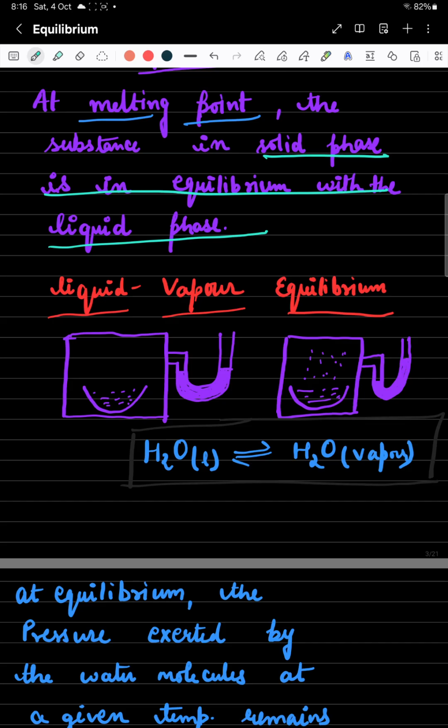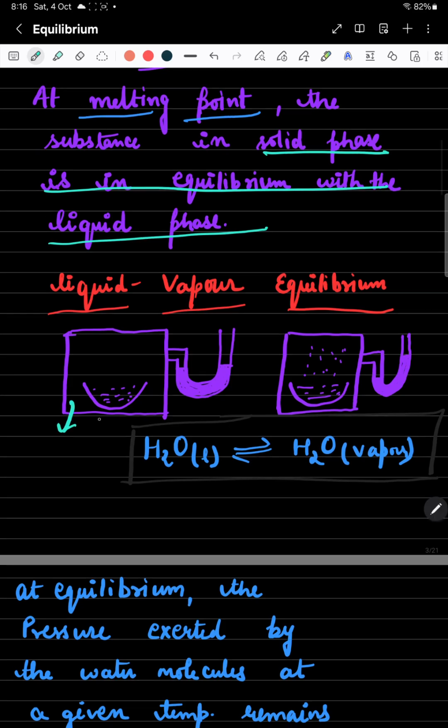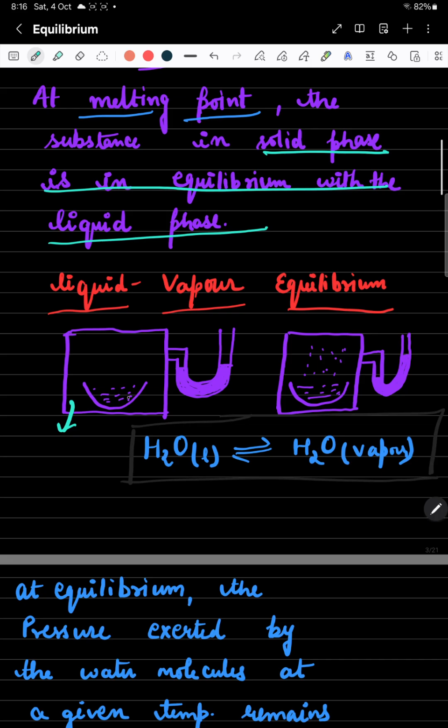Let's understand. Suppose you have this beaker, and in this beaker you have a watch glass in which we have filled some water. Initially, in this beaker we have used anhydrous calcium chloride, which removes all the moisture present in the beaker. A manometer is connected here and mercury is filled in this manometer. The mercury level on both limbs is equal.